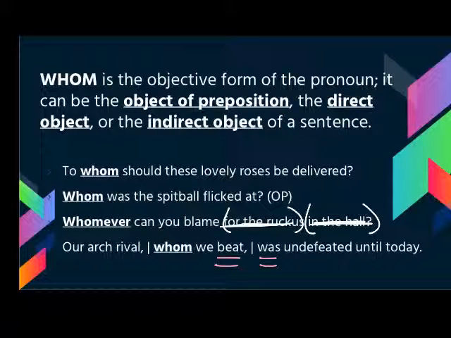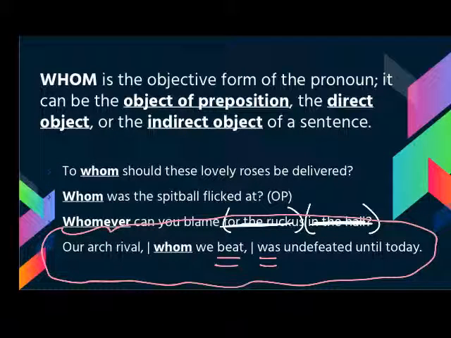A sentence like this gets a little confusing, but if we see that we have a noun right to start, and that noun is next to our who or whom, it's likely that we have a split clause. That's what these white lines I've written in here represent. The split clause is there because "whom we beat" is giving us more information about the subject of that sentence, about the rival. It's called an adjective clause, and it helps with wording. It allows you a little latitude in the way you frame your sentences.